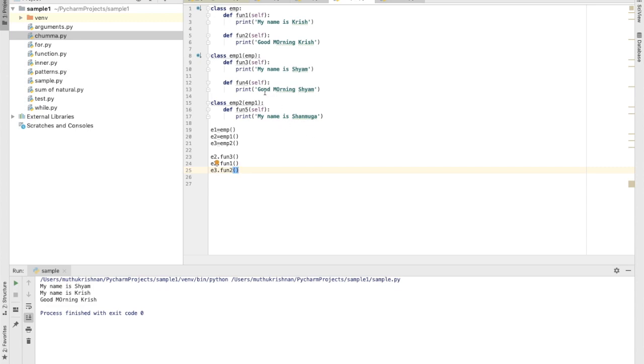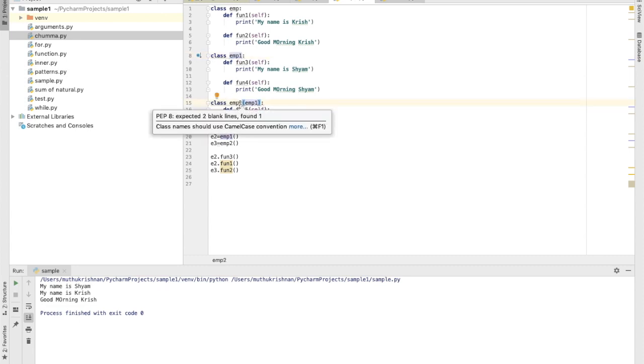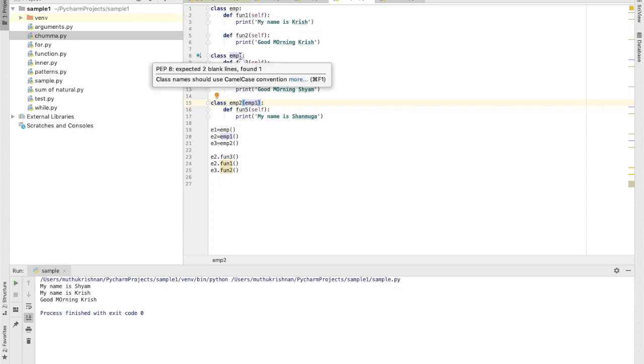Okay. So what I'm doing here is modifying the same code. I'm not inheriting. In this case, the class EMP and class EMP1 are separate. They are two individual classes. I'm not inheriting EMP to EMP1. I have defined a class 3, EMP2, but I want this class EMP2 to have the definitions, the properties of the class EMP and class EMP1.